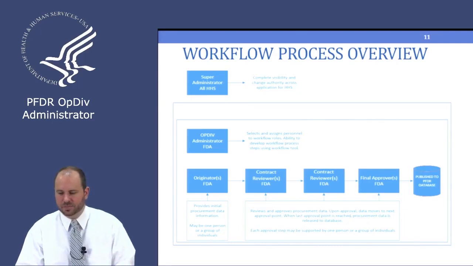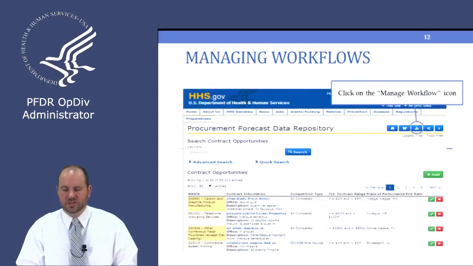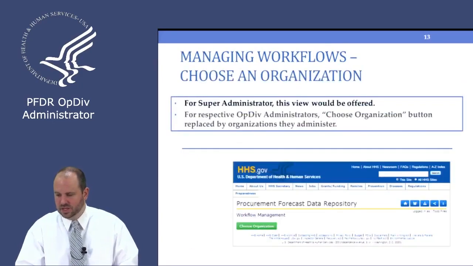So what we want to do is walk through this process to see how to make this workflow work. To get to the Manage Workflows area, at the very top are the icons, and you'll click on the Manage Workflow icon. That'll take you to the Manage Workflows area. If you are an OpDiv administrator of multiple organizations, you'll see this Choose Organization button. If you're an OpDiv administrator for one organization, it'll just take you right to the workflow for that organization.